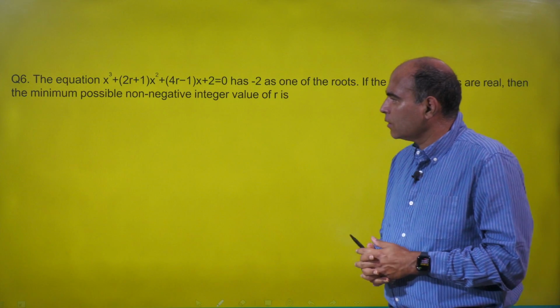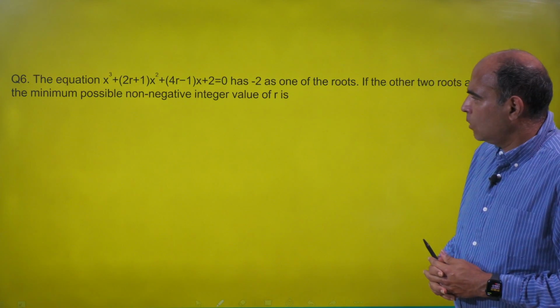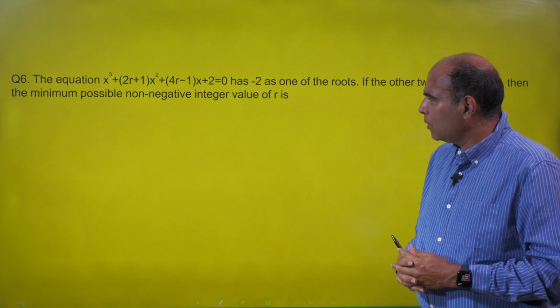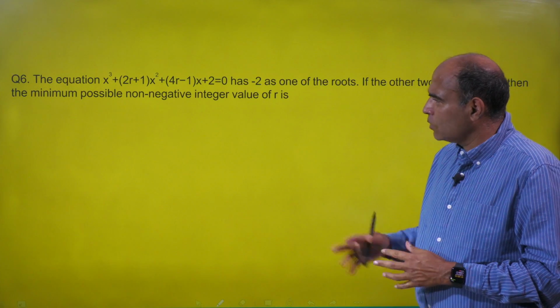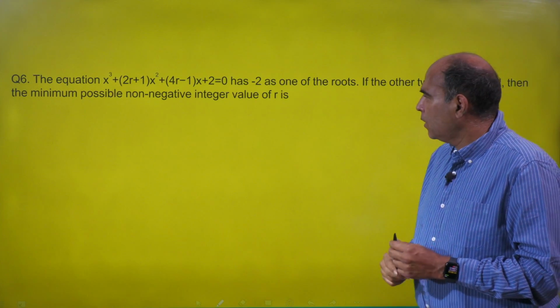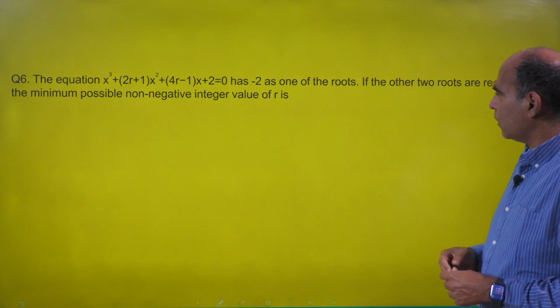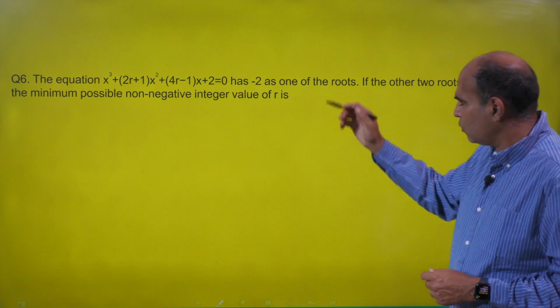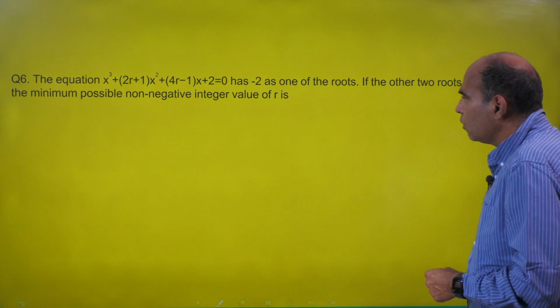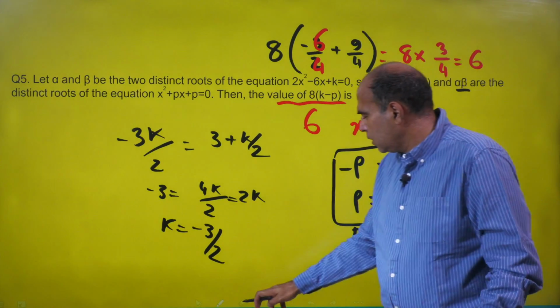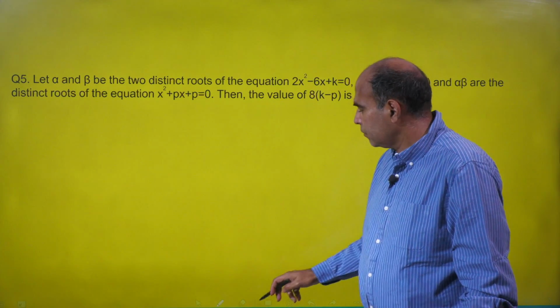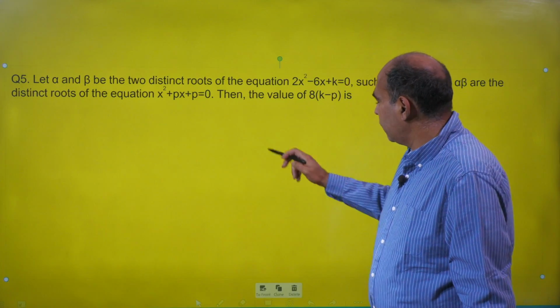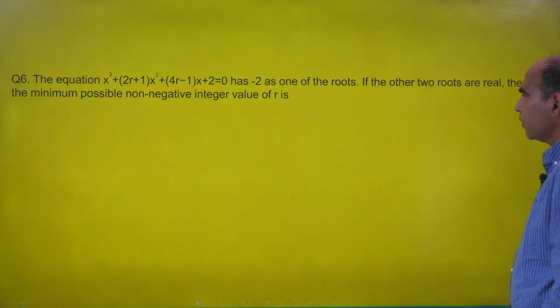The question says the equation x cube plus (2r plus 1) x square plus (4r minus 1) x plus 2 equals 0. So this is a cubic equation, right? It has minus 2 as one of its roots. So let me just clean the board here, because I think I'll need a little bit of writing space for this.